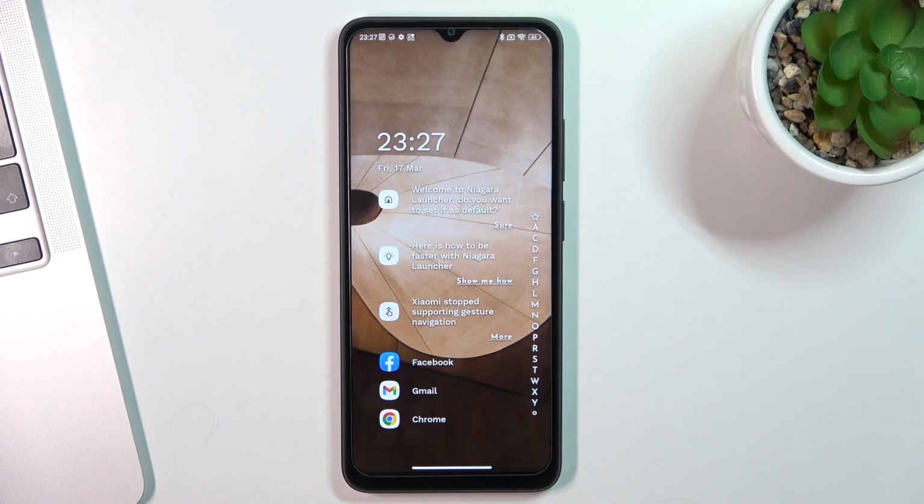So I need to clarify one nuance. I'm using several launchers at the same time on my device. I have automatized 3 launchers. When I'm at work, automatically Niagara Launcher enables. When I am at home, automatically Smart Launcher enables. And when I'm in university, when I'm studying, I am enabling manually Microsoft Launcher.